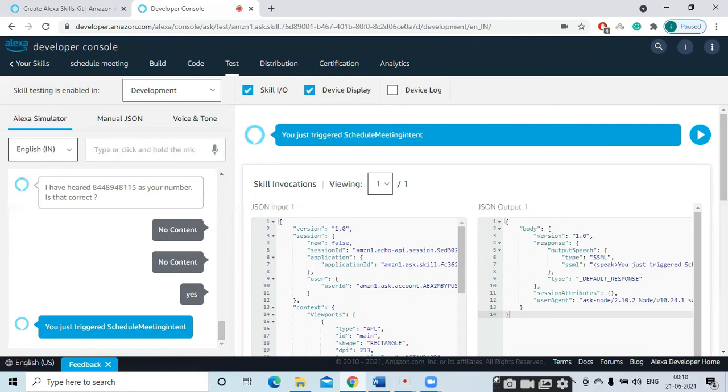So that is, I have heard 84489481115 as your phone number. Is it correct? So we have to confirm, because while talking, there may be so much disturbance, noise, or some mic problem too. Sometimes Alexa will not hear what I am saying. So to confirm that phone number, because if Alexa hears some other number, so some wrong input is given, then the meeting schedule will go to some other person. So for that purpose, we are confirming the phone number.